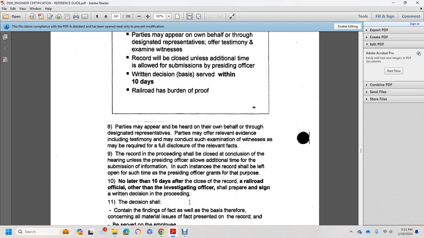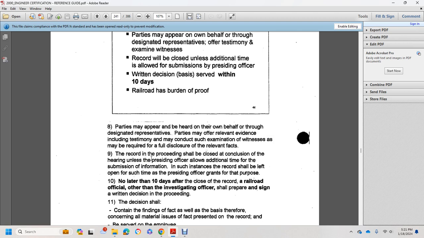Parties may appear and be heard on their own behalf or through a designated representative. They may offer relevant evidence and testimony, and they may conduct cross-examination. Witnesses may be required to make full disclosure of relevant facts on the record. The presiding officer may allow additional time for submission of information. Such instances should leave the record open at the presiding officer's discretion,